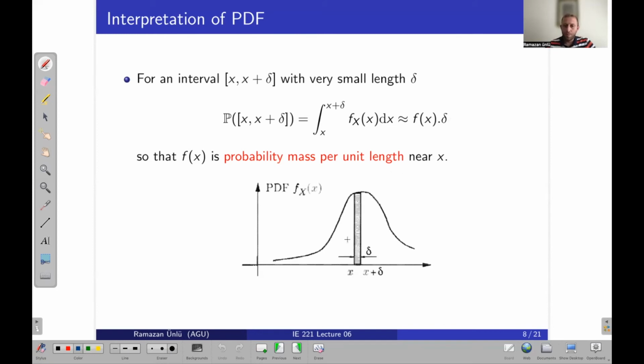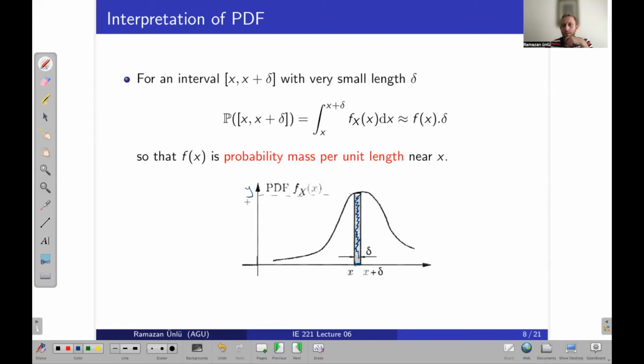So let's say this is the point x, and this line, the y line, is the PDF of x, and this part is delta. How can I calculate the area of this part? It's simply the height times width, right? What's my height here?